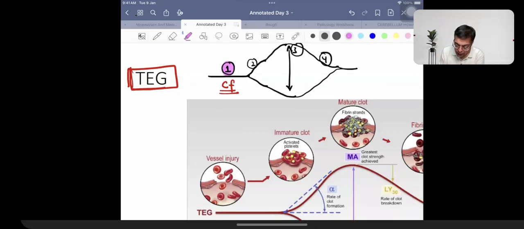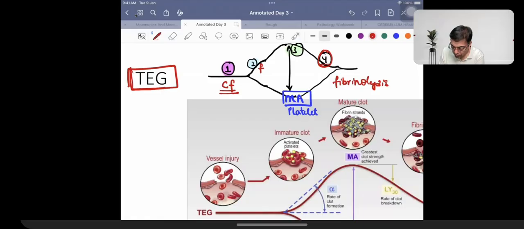Second phase is going to be seen because of presence of fibrinogen. Third phase is because of the height. इस height को हम नाम देते हैं maximum amplitude. That is because of platelets. And phase number 4 is what is going to be associated with fibrinolysis. Phase 4, fibrinolysis.